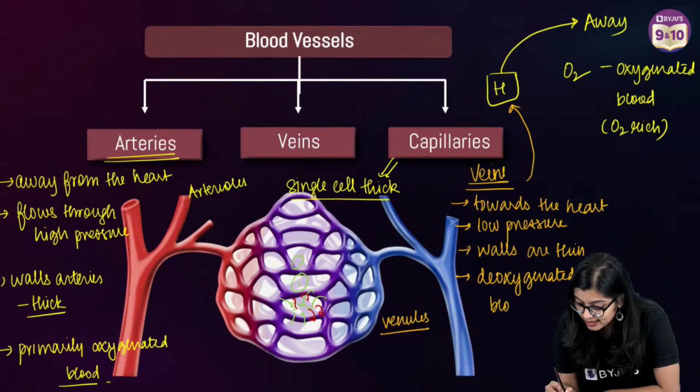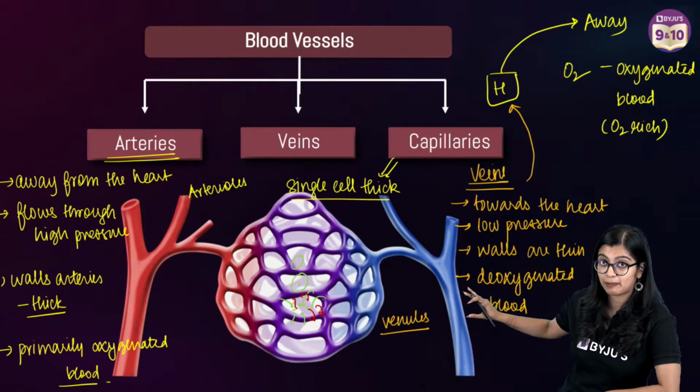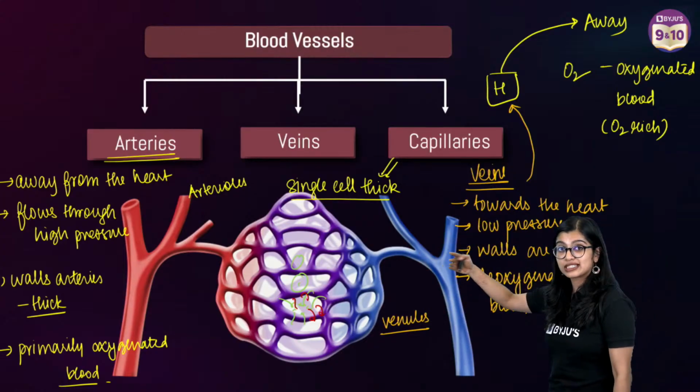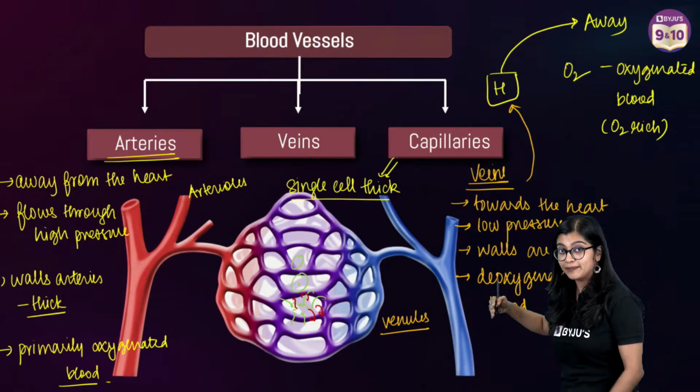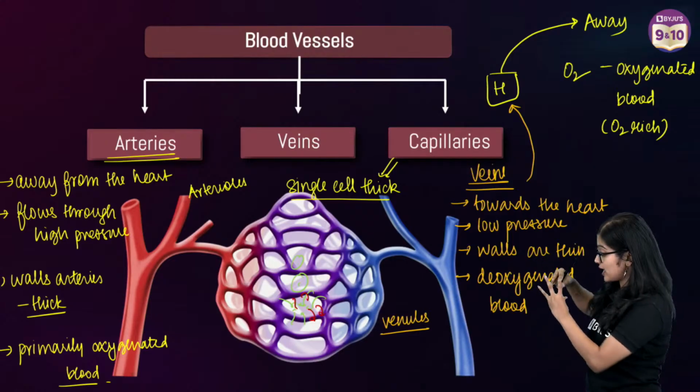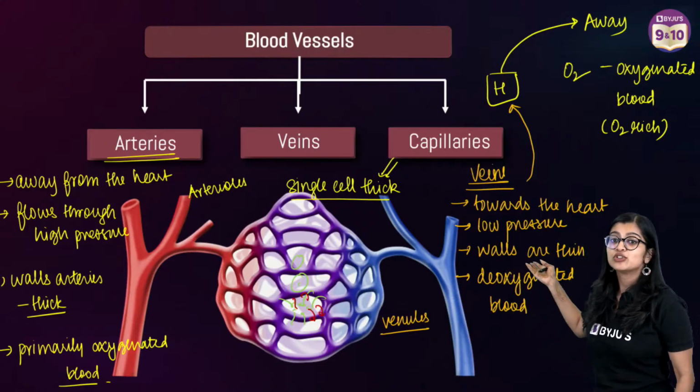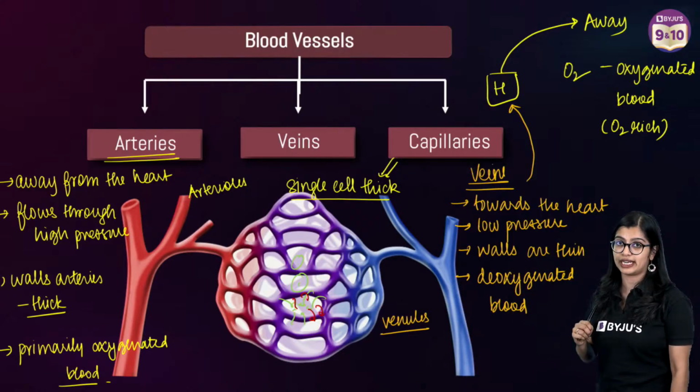Now I told you that at the capillaries, gaseous exchange has taken place. So if gaseous exchange has taken place, what has happened? All your carbon dioxide has entered into the blood vessels, right? So if it has entered into the blood vessels, and they are now joining and reuniting, there is less oxygen, more carbon dioxide. So we say that it is deoxygenated blood.